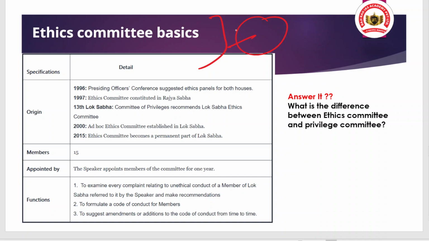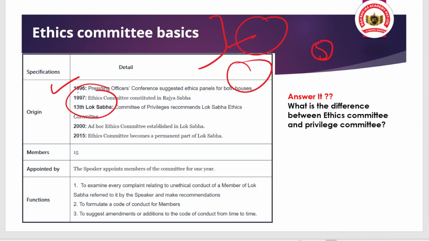When we talk about the origin of this ethics committee, remember that it is not like it has existed since independence or since the starting of the Constitution. Actually, in 1996, the Presiding Officers Conference suggested ethics panels for both houses, the Lok Sabha and the Rajya Sabha. And in 1997, the ethics committee was constituted in the Rajya Sabha.